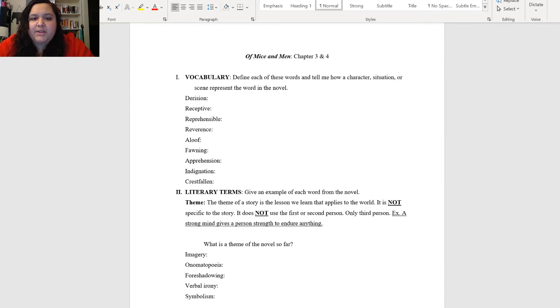So let's look at these. The very first thing that you're going to be doing is defining these words right here. And don't use them in a sentence, actually, sorry. You're going to explain how a character or a situation or a scene in the novel, in the chapters that you've read this week, represents what these words mean. You're going to have to really think about what those words mean and where you can find an example of them in the novel. Obviously, the word is not going to be used directly, except I do believe crestfallen is used for sure. But I don't want you to use the word in a sentence. I want you to tell me where you see these words happening in the novel.